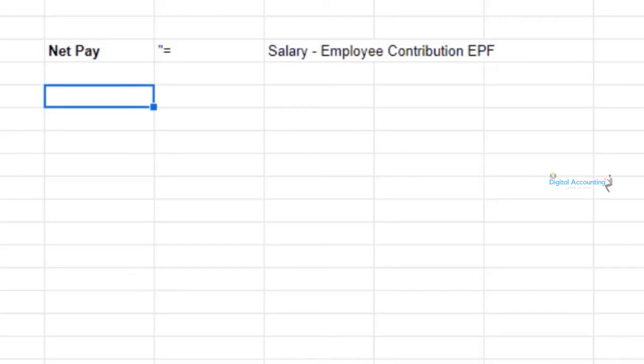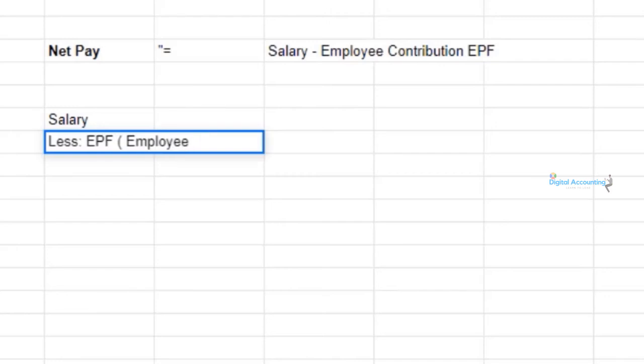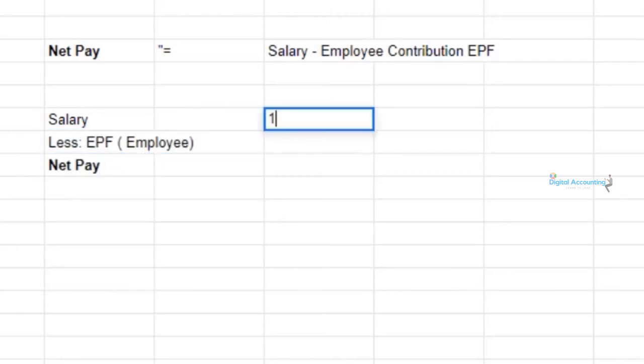So just assume the salary is 100%. Salary less employee EPF, then we get the net pay. If the salary is 100%, the employee side of EPF is 8%.